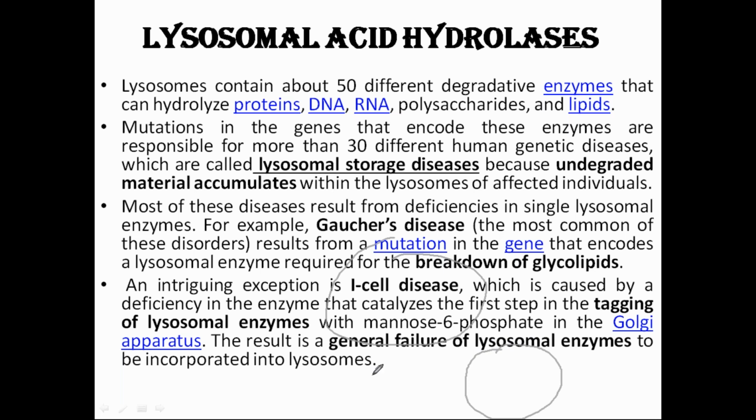How have you forgotten? Because the vesicles which have to go to the lysosome, which are carrying the enzymes, have to go to the lysosome. How is it directed to the lysosome? There is a receptor here, called mannose-6 phosphate. This is a 2-mark question: what is the receptor present on the vesicle which directs it to the lysosome? It is mannose-6 phosphate. The name is mannose-6 phosphate.